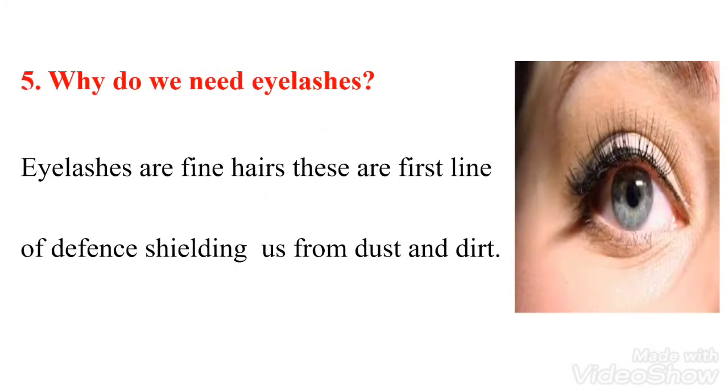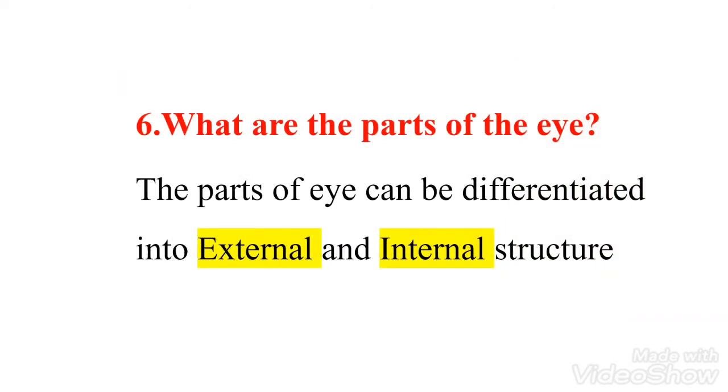Why do we need eyelashes? Eyelashes are the fine hairs which are the first line of defense which protect our eyes from dust and dirt. Now let us move into the structure of the eye. What are the parts of the eye? The parts of the eye can be differentiated into external and internal structures.